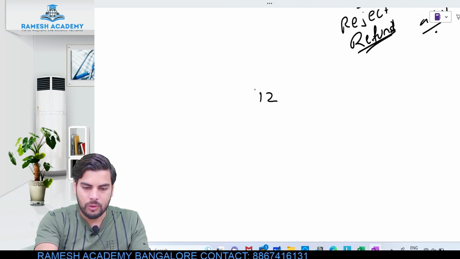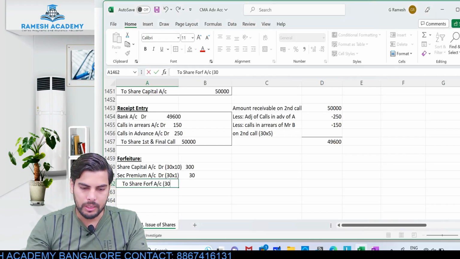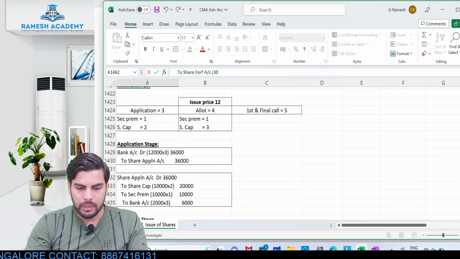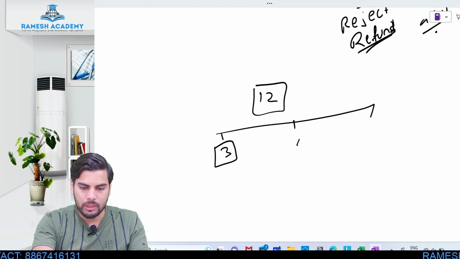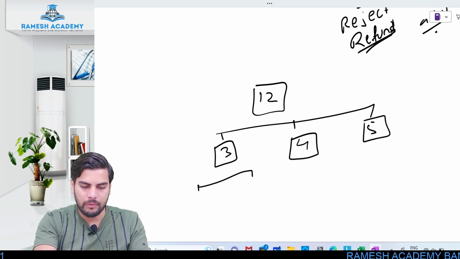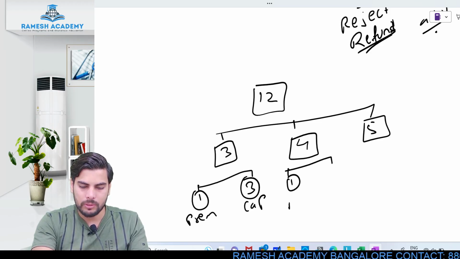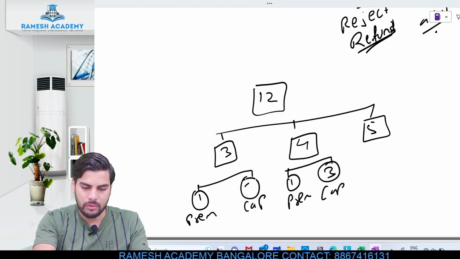The issue price is 12 rupees, right? So out of this 12 rupees, how much is the amount which they have given pertaining to application? Look at this. Application, it is 3 rupees. Allotment, it is 4 rupees. And first and final call, it is 5 rupees. Out of this 3 rupees, 1 rupee relates to securities premium and 2 rupees relates to capital. Okay, so this is premium, this is the capital. Sorry, this is 2, right? This is not 3, this is 2.